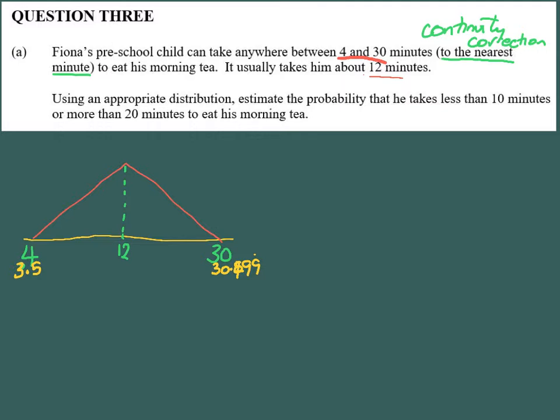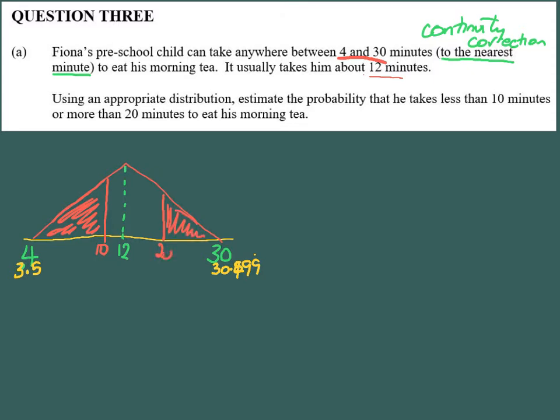Okay, so then it's asking, use an appropriate distribution, estimate the probability it takes less than 10 minutes or more than 20 minutes to eat his morning tea. So less than 10 minutes is, let's say that's 10, so that's the area there. Or more than 20, we're interested in that area there, if that's 20.